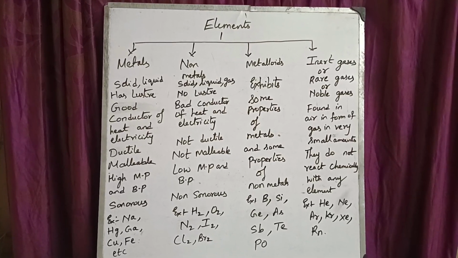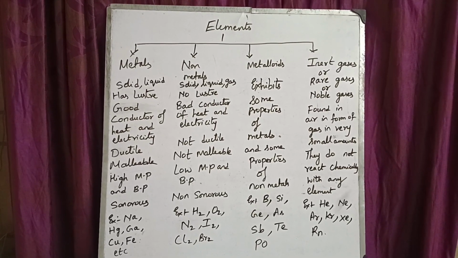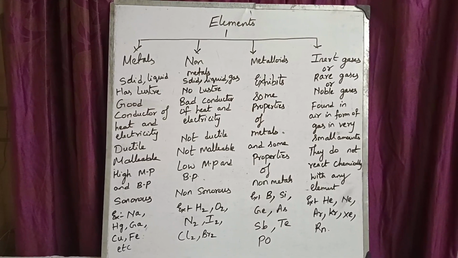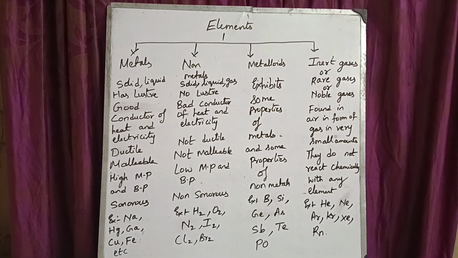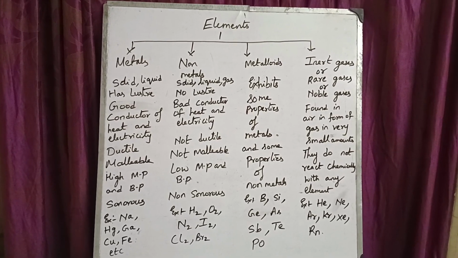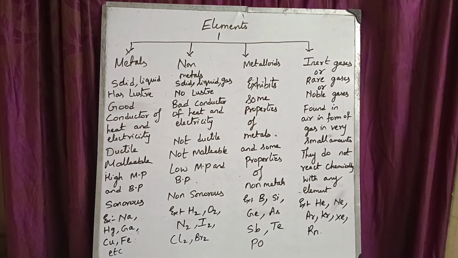Hello everyone, today I would like to discuss the topic element. What is an element? A pure substance which cannot be broken into two or more simpler substances by any known physical or chemical means is called an element. So an element is made up of only one kind of atoms.